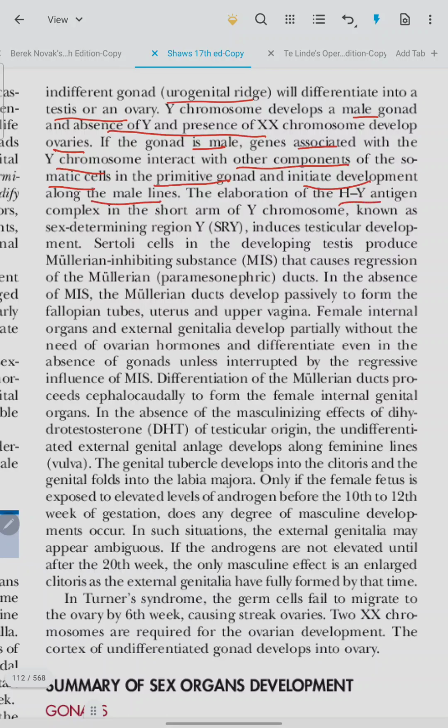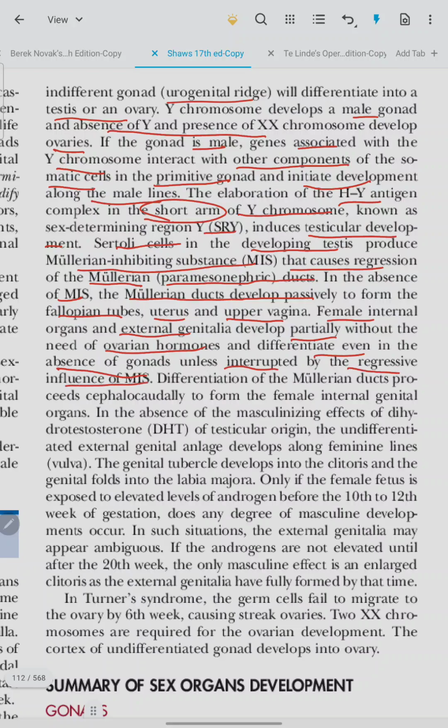Elaboration of the HY region complex in the short arm of the Y chromosome, known as SRY, induces testicular development. Sertoli cells in the developing testis produce Mullerian inhibiting substance that causes regression of the Mullerian paramesonephric ducts. In the absence of MIS, the Mullerian ducts develop passively to form the fallopian tube, uterus, and upper vagina. Female internal and external genitalia develop partially without the need of ovarian hormones and differentiate even in the absence of gonad, unless interrupted by the regressive influence of MIS.